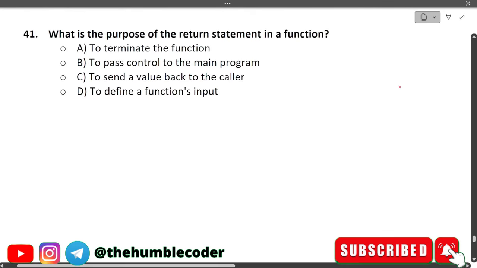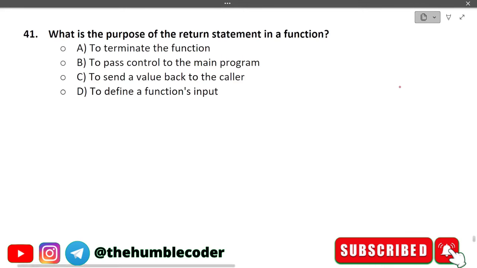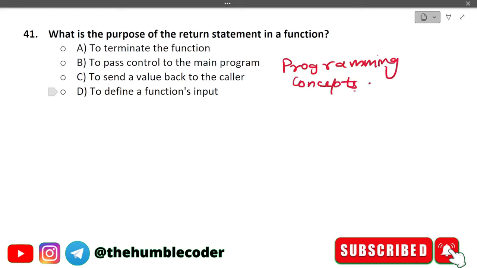What is the purpose of the return statement in a function? Now these questions are on programming concepts, and we are covering programming concepts based questions now. Option A is to terminate the function, option B is to pass control to the main program, option C is to send a value back to the caller, and option D is to define a function's input. The correct answer for this one is option number C, to send a value back to the caller. The purpose of the return statement is to return the value to the caller function, that is why we use it.